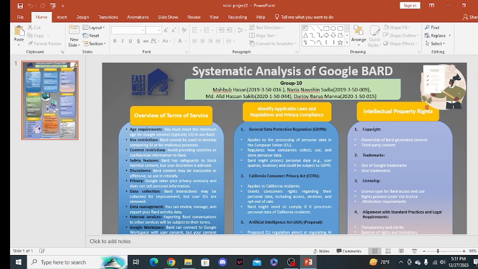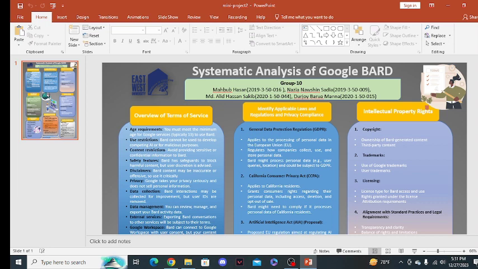Now I am going to talk about the systemic analysis of Google BARD. My part of this presentation is the overview of terms of service, identifying applicable laws and regulation, and privacy compliance. First of all, I am going to talk about the overview of terms of service.